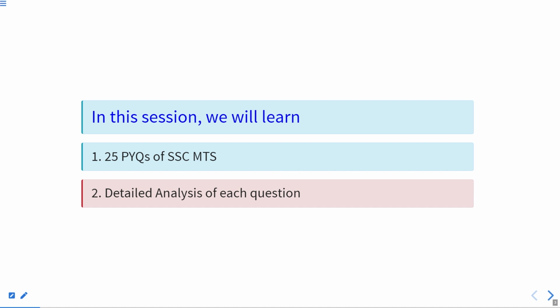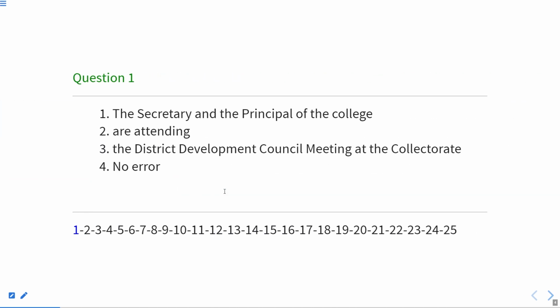Okay. So, in this session, we will learn 25 previous year questions of SSC MTS and a detailed analysis of each question. It means we will discuss each and every question in detail. Okay. So, let's begin this session. This is the first question. Let us discuss it and find the error. As you can see, these are spotting errors questions based on verb, and these questions might have appeared or have appeared in the SSC MTS examination.